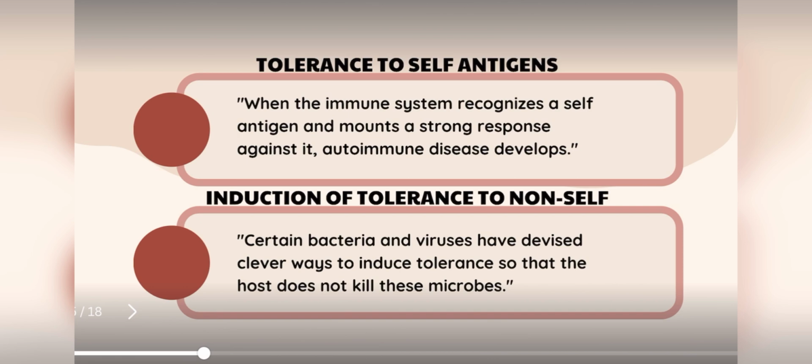Another is induction of tolerance to non-self. Tolerance can also be induced to non-self or foreign antigens by modifying the antigen, by injecting the antigen through specific routes such as oral, administering the antigen when the immune system is developing, etc. Certain bacteria and viruses have devised clever ways to induce tolerance so that the host does not kill these microbes. For example, patients with the lepromatous type of leprosy do not mount an immune response against Mycobacterium leprae.